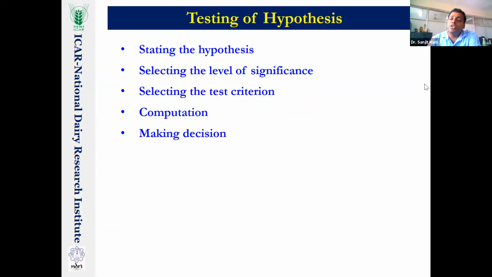Next is the computation: do the analysis and make the decisions, meaning rejecting the null hypothesis in favor of the alternate hypothesis when considering the table value. We said that at present we are not doing the table value. It will give you the statistical test with either a single star or double star, or you can directly take your decision by seeing the p value. Depending on the p value, you may consider which variable is significant and which is not significant. These are the simple steps to follow.